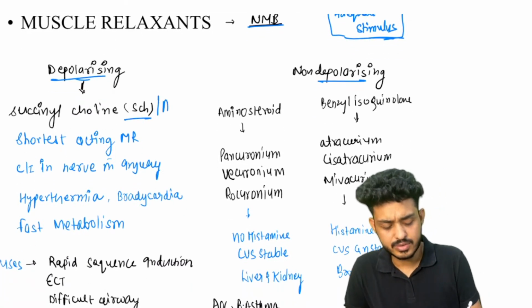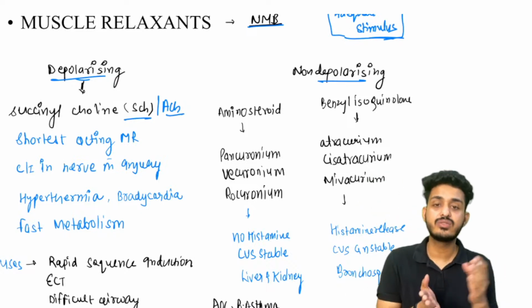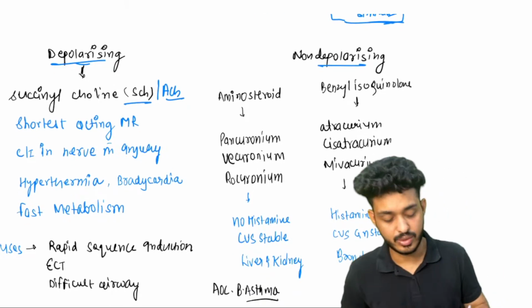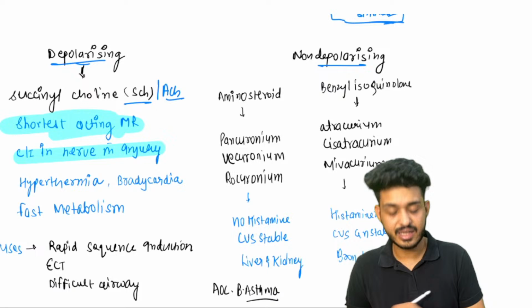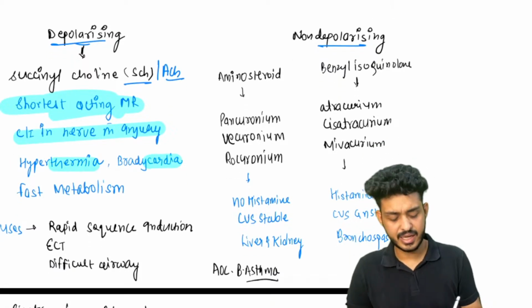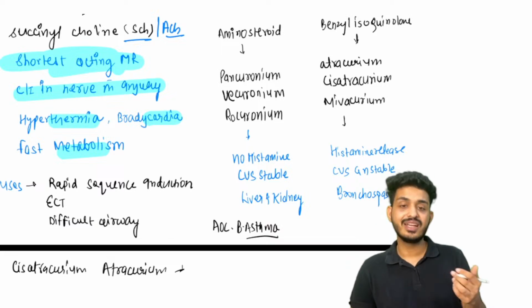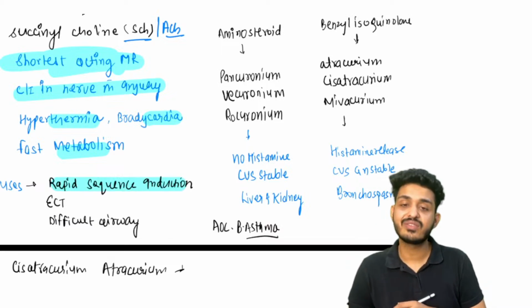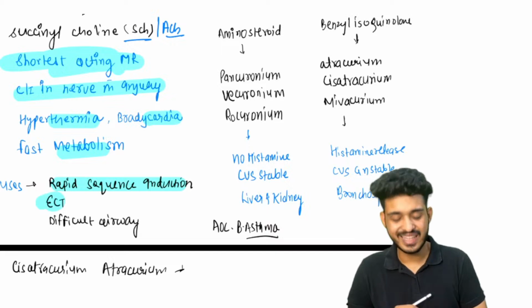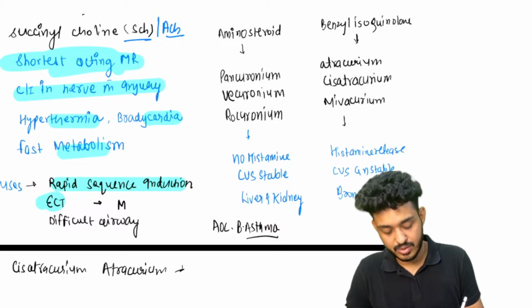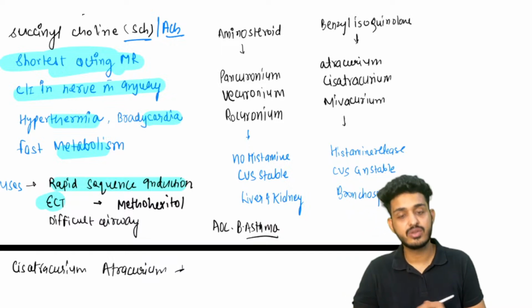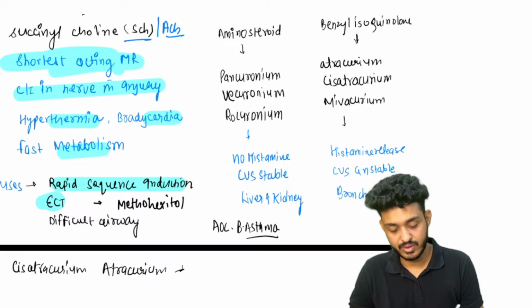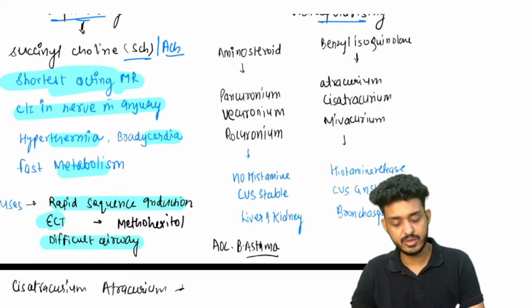Depolarizing, generally from the nerve we are getting acetylcholine. So it is just like acetylcholine, that is your succinylcholine. It is a short acting muscle relaxant. It is contraindicated in nerve muscle injury. It can cause hyperthermia, bradycardia, fast metabolism. What are the uses? It is very fast, so we can use it for rapid sequence induction. We can use it for ECT also. There is an update, guys. Right now for ECT we are using methohexital. We can use it for difficult airway also. Okay, drug of choice will be methohexital. It is updated now.